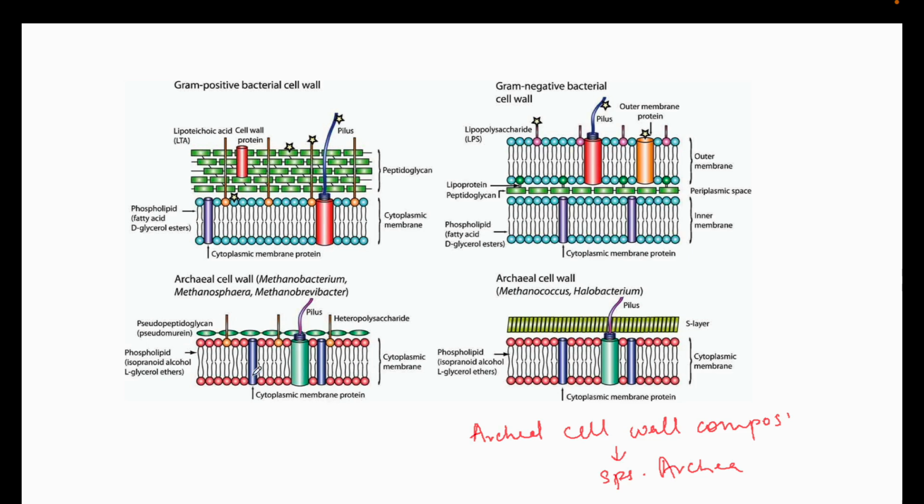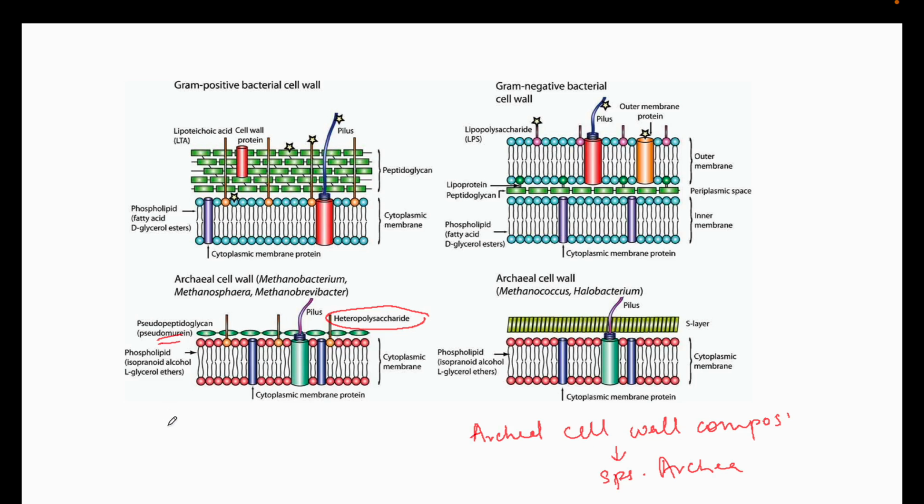So we have a phospholipid bilayer, and they have heteropolysaccharide. This is very important. They have a heteropolysaccharide and a pseudopeptidoglycan, which is also known as pseudomurein.